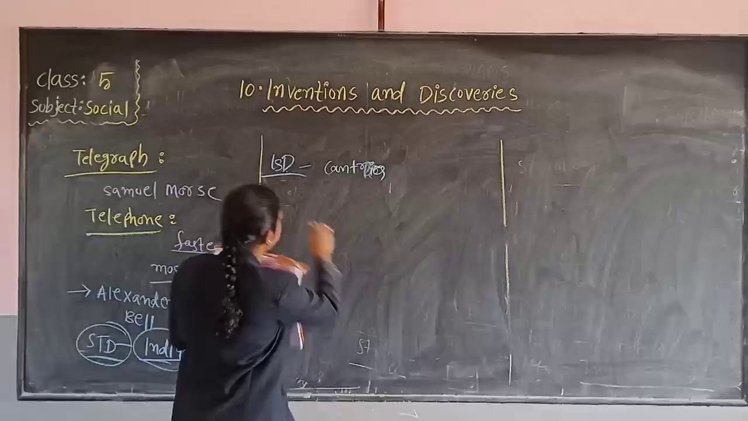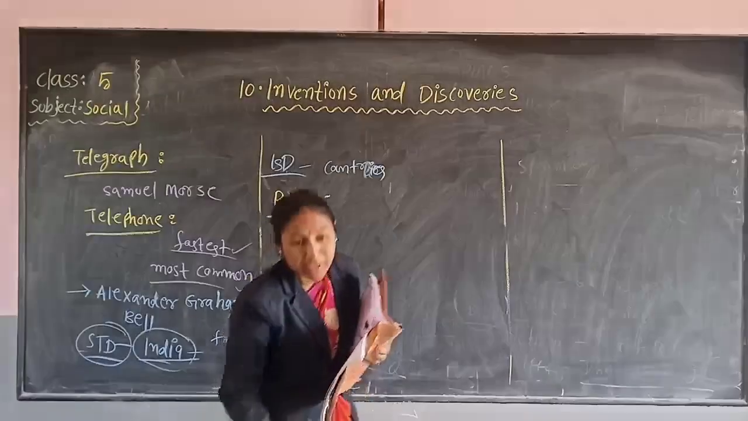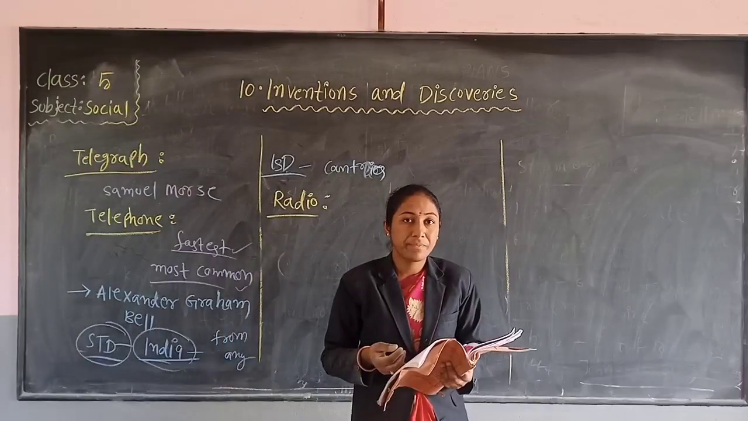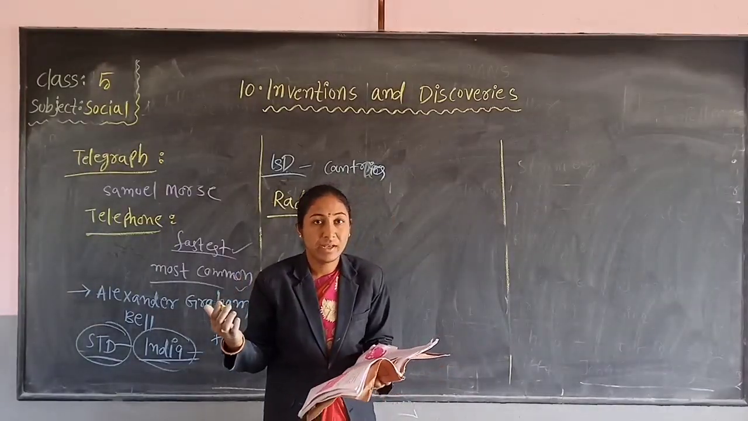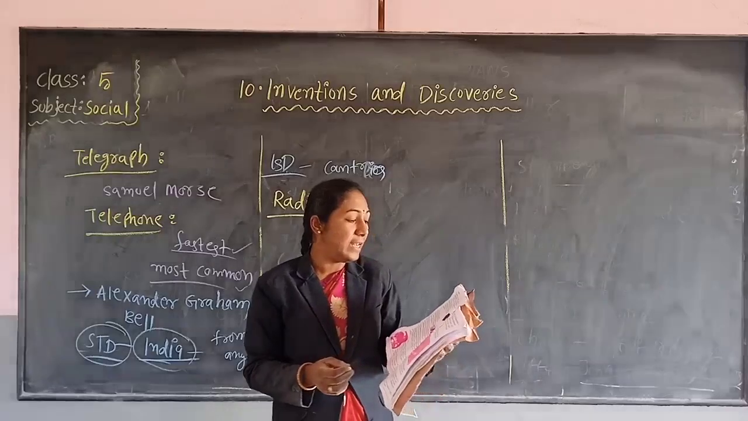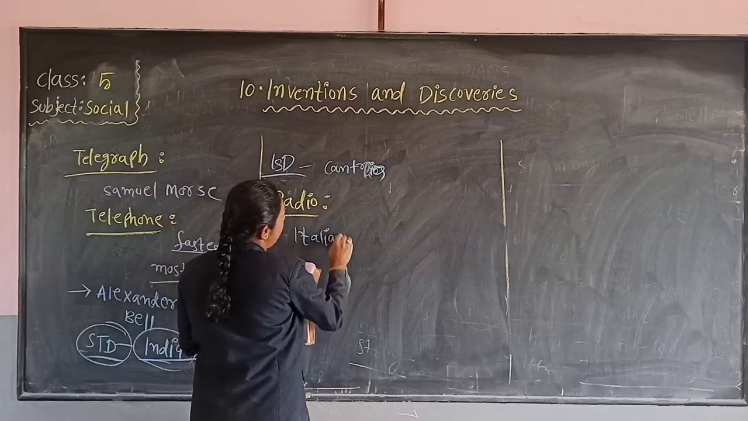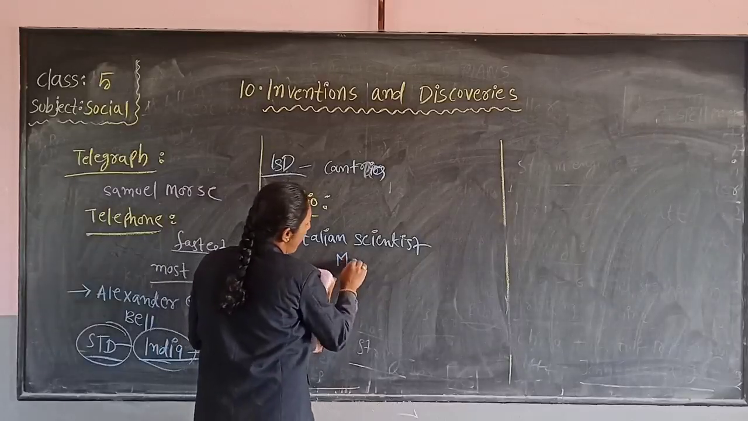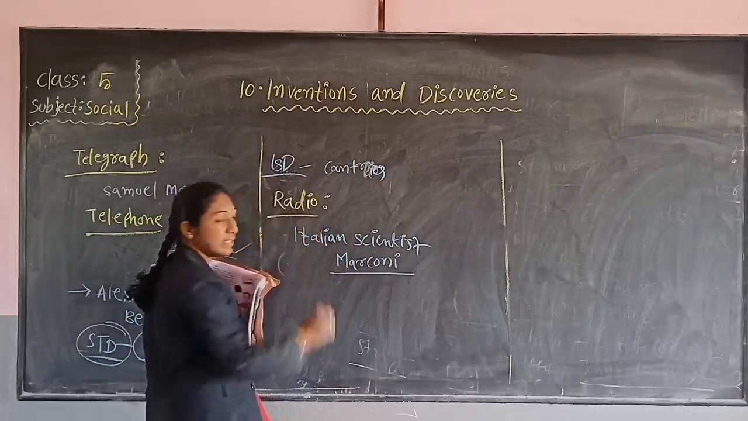Next, radio. Did you see a radio? Tell me, children, what can we listen to with the help of this radio? Very good. Songs and cricket commentary. In 1896, an Italian scientist named Marconi invented this radio.